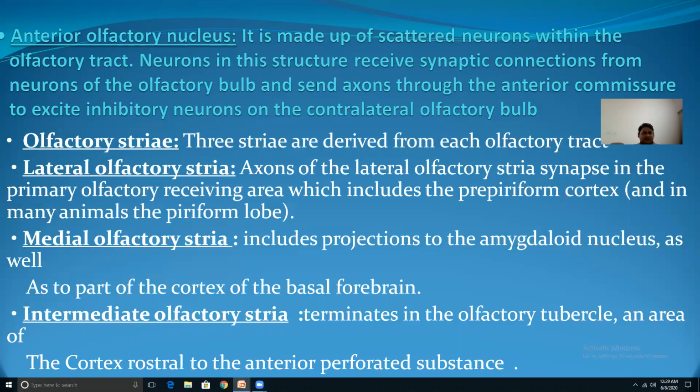Olfactory striae: there are three types of olfactory striae derived from the olfactory tract.